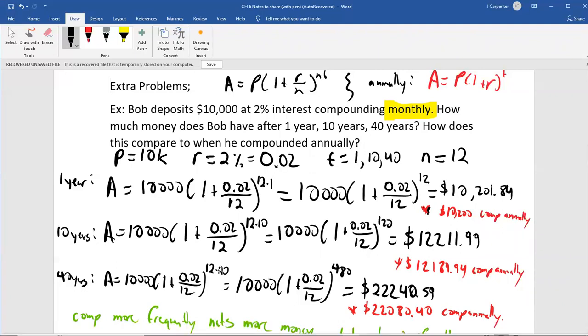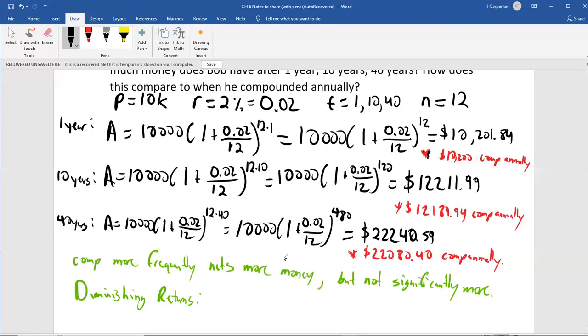Then for 40 years, our exponent's now 12 times 40, which is 480. When you jam that in a calculator, you'll get $22,240.59, which is still relatively close to what we had originally when we compounded annually, $22,080.40. So now it's an extra, what is that, like 160 bucks, something like that. I may have even said $60 in the previous, but that's 160. So this follows something known as what we call diminishing returns. The more frequently you compound, you gain more money, but not significantly more. And as you compound more and more and more, that effect becomes less and less and less. You're still gaining more, but less.